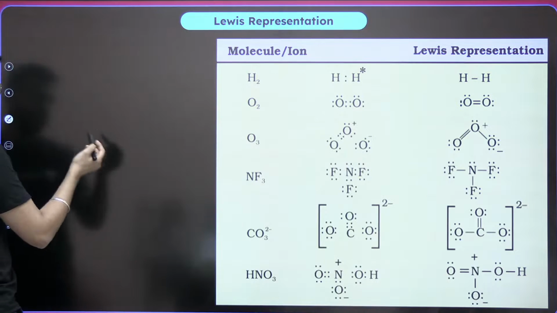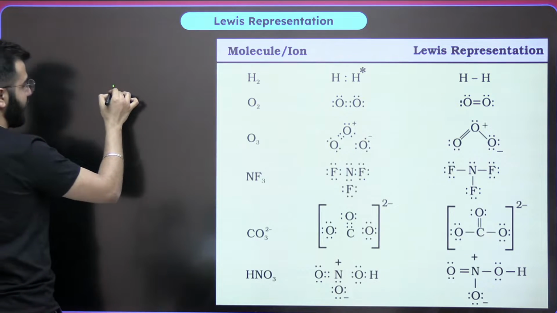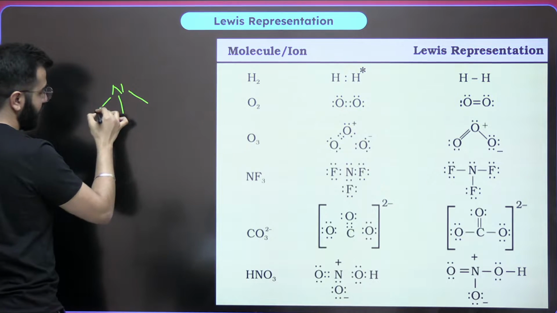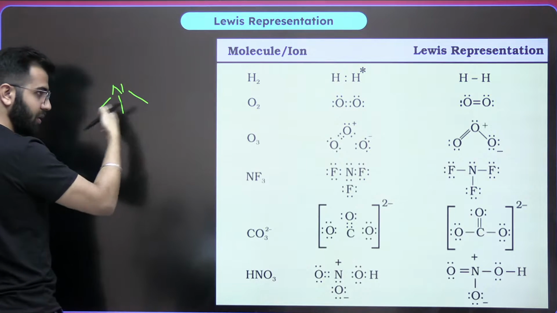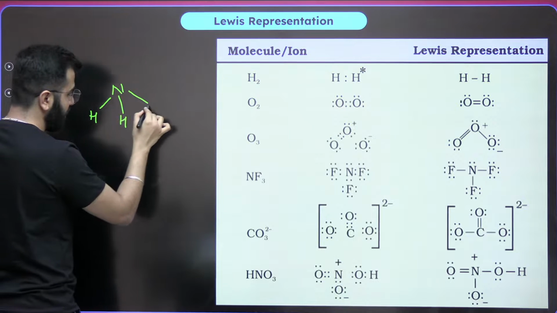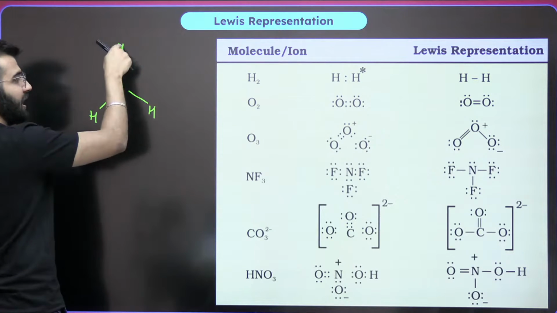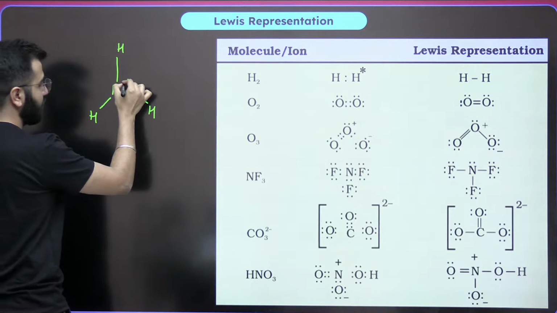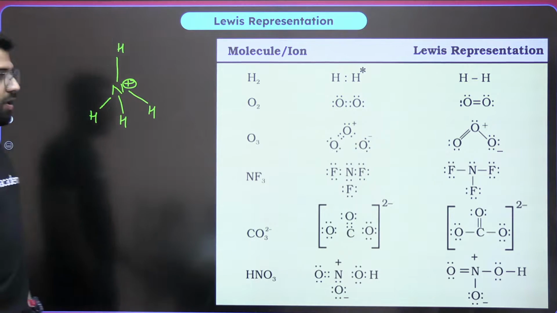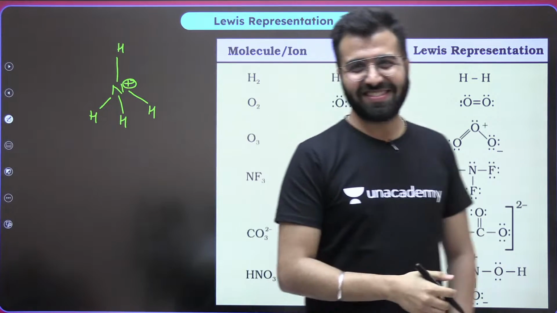Now I'll make the Lewis dots, this Lewis representation. Nitrogen. I'm not making the shared electrons because these are dashes, okay? This one gave electrons to hydrogen. This is how it is going to be.